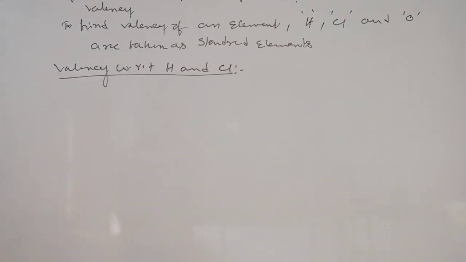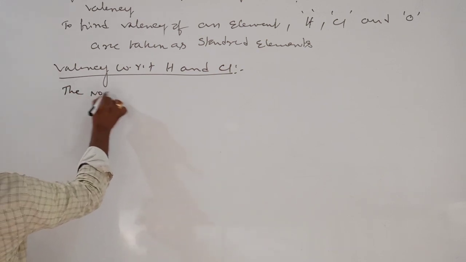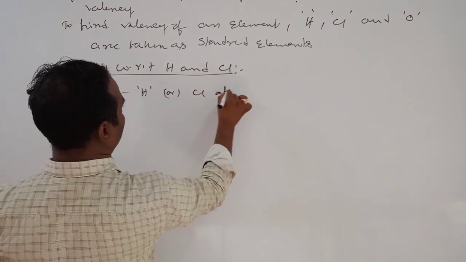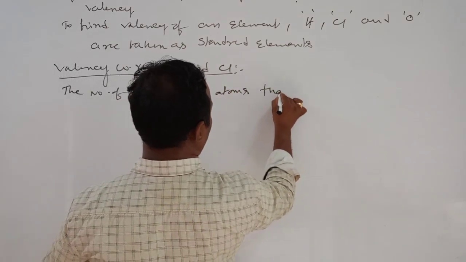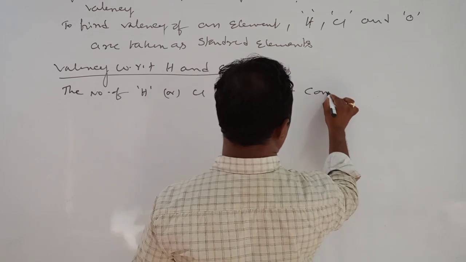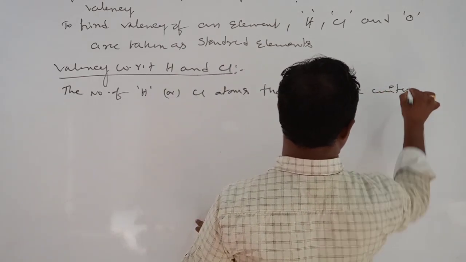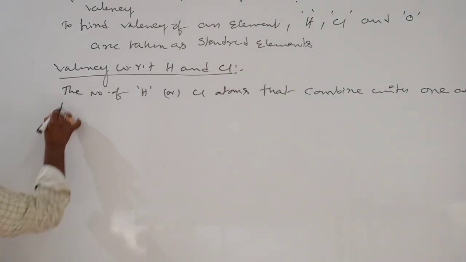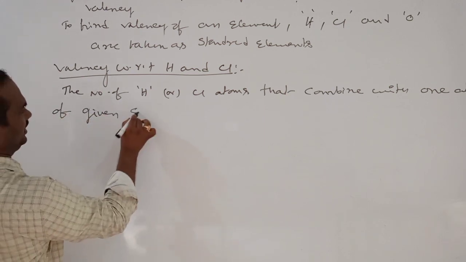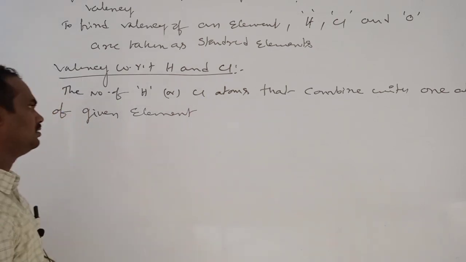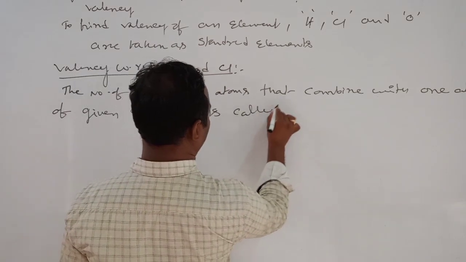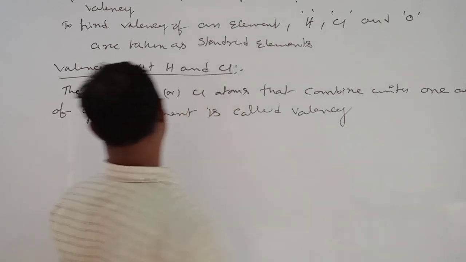See, the definition: the number of hydrogen or chlorine atoms that combine with one atom of a given element is called valency.